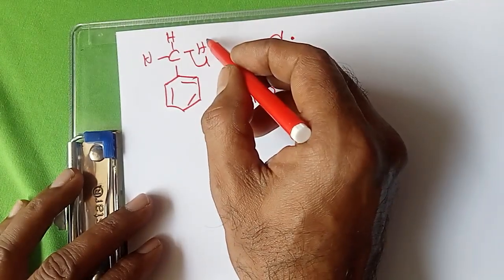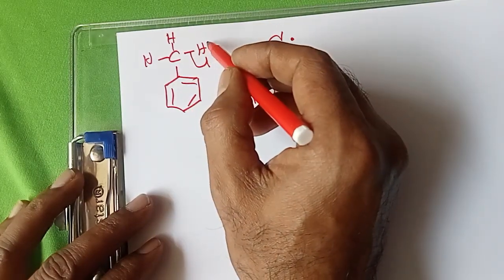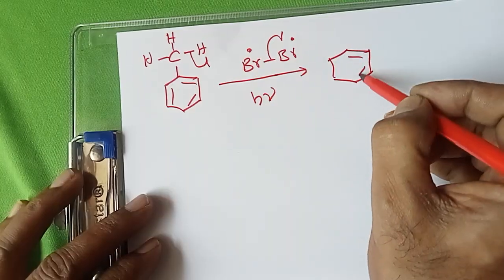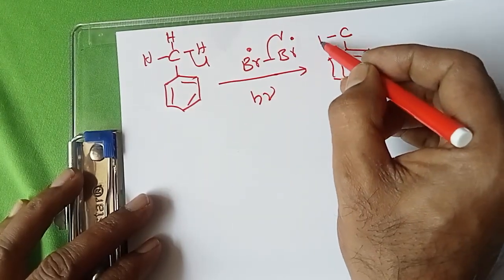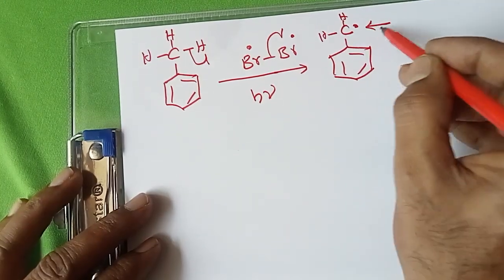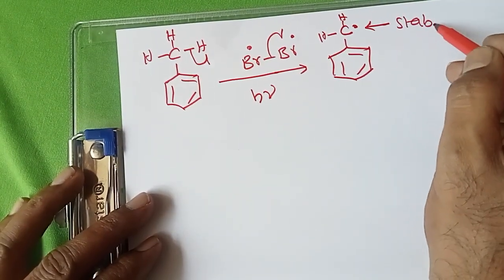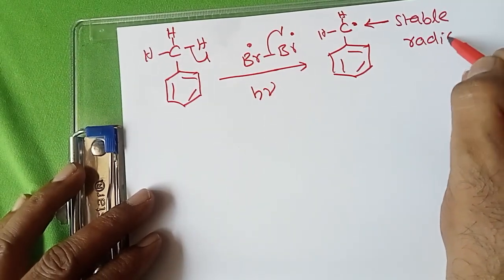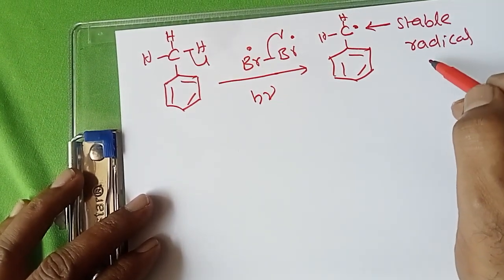So after breakage of this benzylic C-H hydrogen radical, we got this type of radical. See these two hydrogens as it is. This radical is a stable radical intermediate.